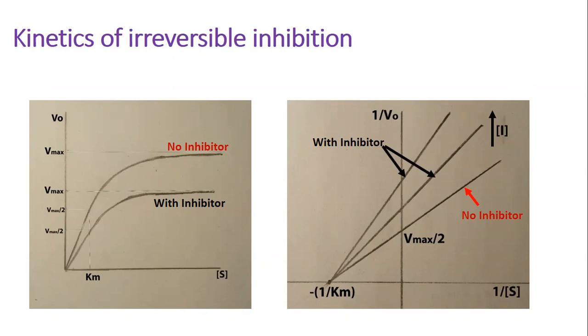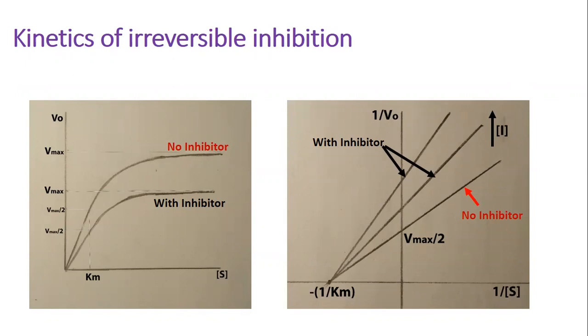As for kinetics, if an enzyme molecule is irreversibly inhibited, such as by covalent addition of a specific irreversible inhibitor to the active site, that enzyme molecule no longer can participate in the reaction with its substrate. Thus, the effective concentration of the enzyme in the solution is reduced. Since Vmax is directly proportional to the enzyme concentration, Vmax decreases.